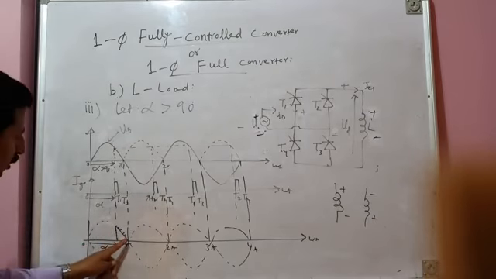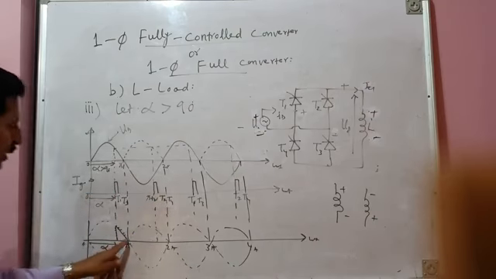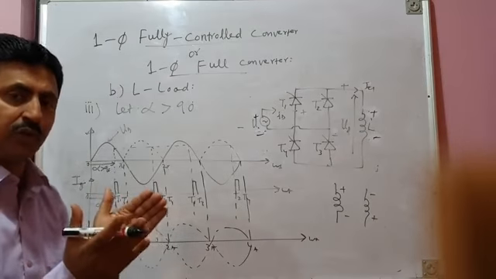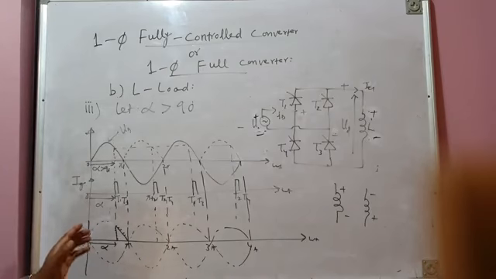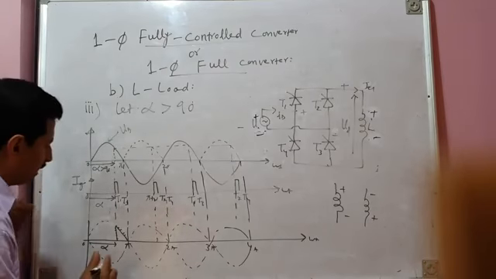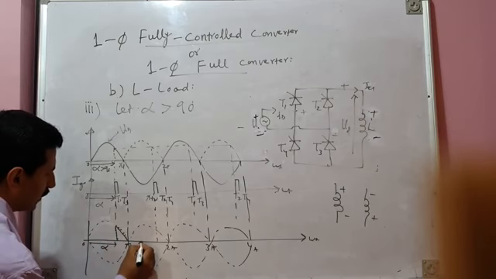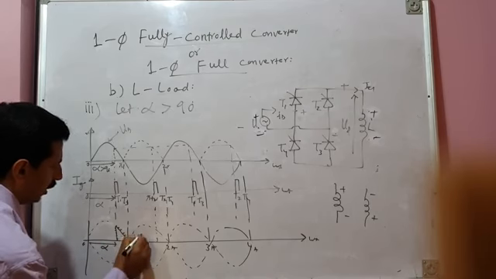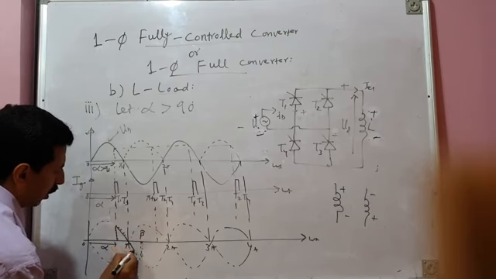And then during pi to pi plus alpha, this is your pi plus alpha, the inductor should release the energy, but the energy released, according to volt-second balance, should be exactly the same. It should be equal to the energy stored. So you can very easily find, if this area shows the energy stored, somewhere here this area will show the energy released. So let me call this angle beta. So from pi to beta,